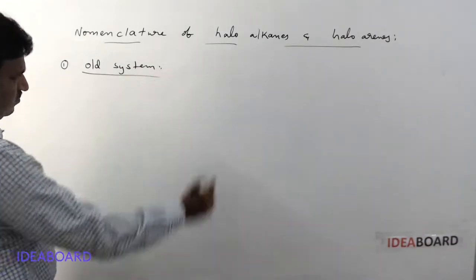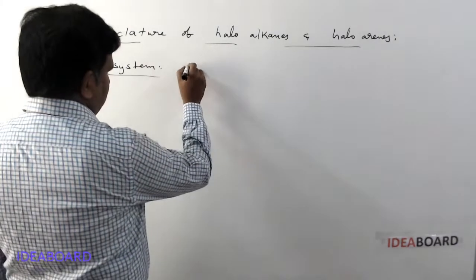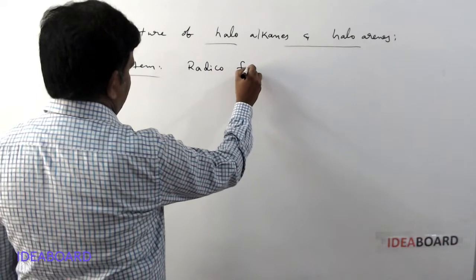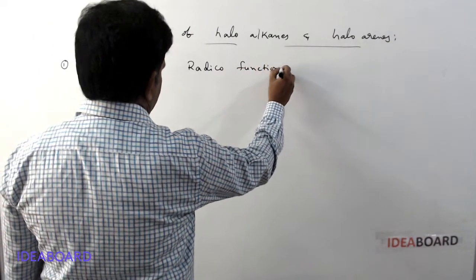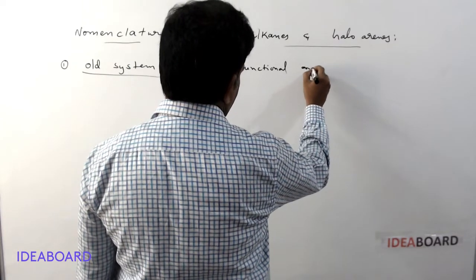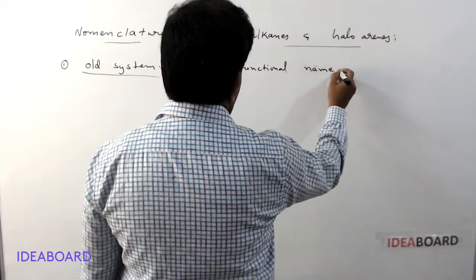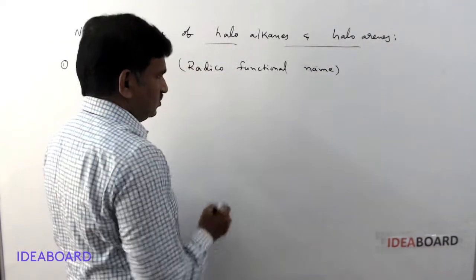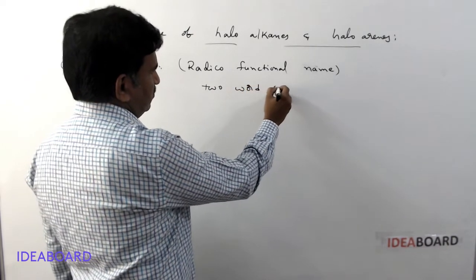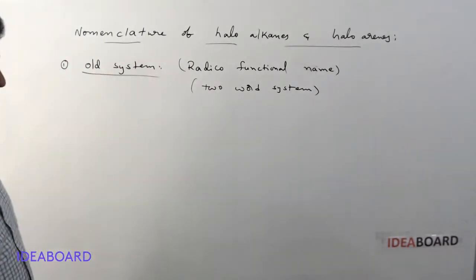What is the old system of nomenclature for organic compounds? In the old system, this is also called radico-functional names. Radico-functional names are also called a two-word system, or the trivial system.